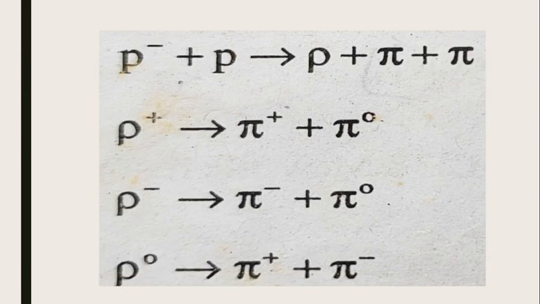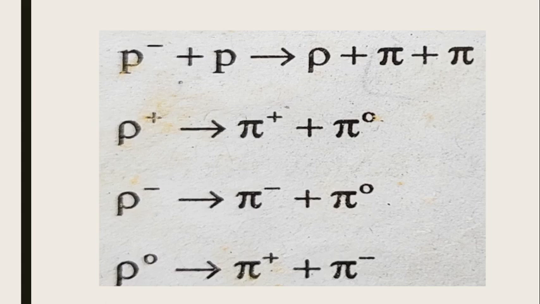Now another example for the formation of a resonant particle: you can see two protons colliding, forming a particle denoted by rho plus pi.